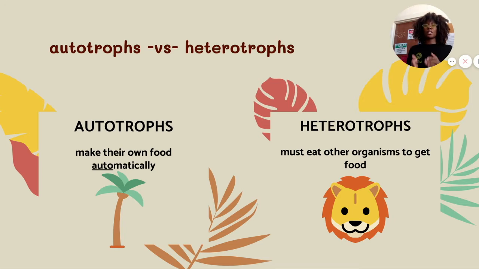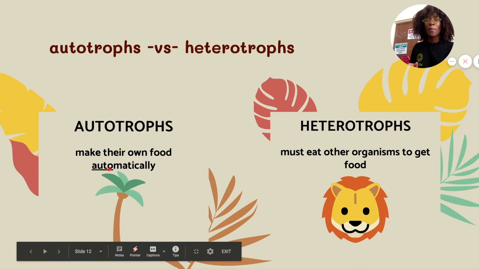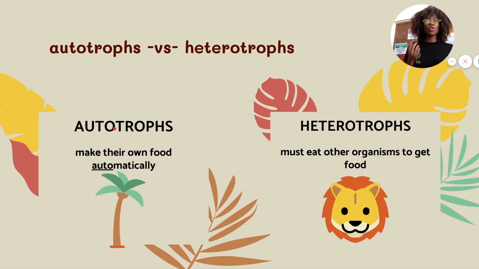Autotrophs make their own food automatically. Notice that I underline automatically so that you can remember automatic, autotrophs. Autotrophs make their food automatically. Then we have what are called heterotrophs. Heterotrophs must eat other organisms to get food. So think about it. You yourself, what do you think you are?